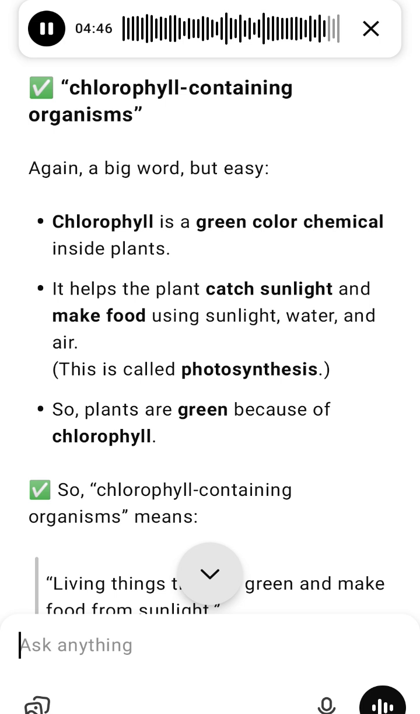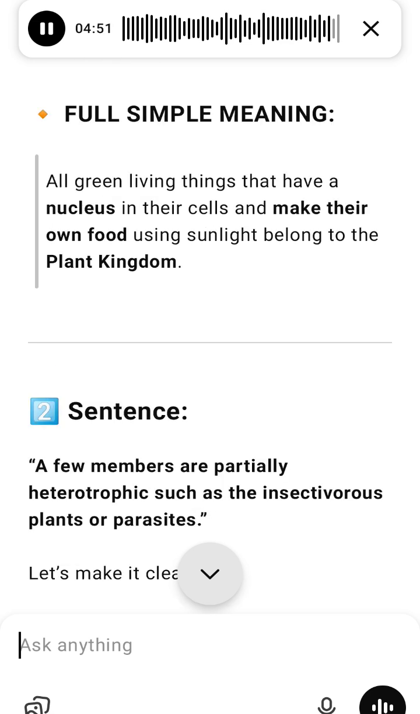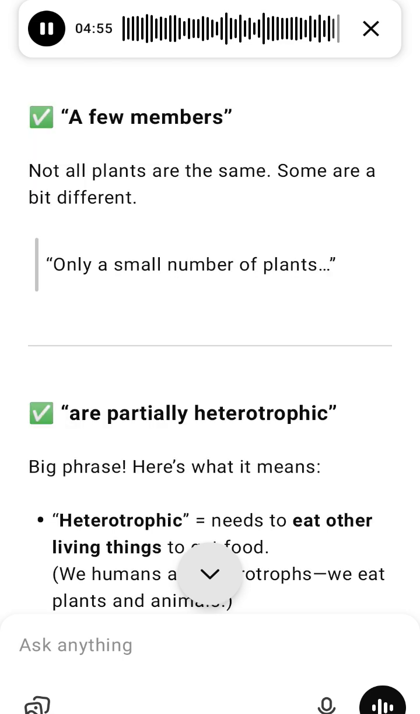2. Chlorophyll and photosynthesis. Plants have a green substance called chlorophyll. Chlorophyll is found inside parts called chloroplasts. It helps plants absorb sunlight and turn it into food using sunlight, water, and carbon dioxide from the air. This process is called photosynthesis.